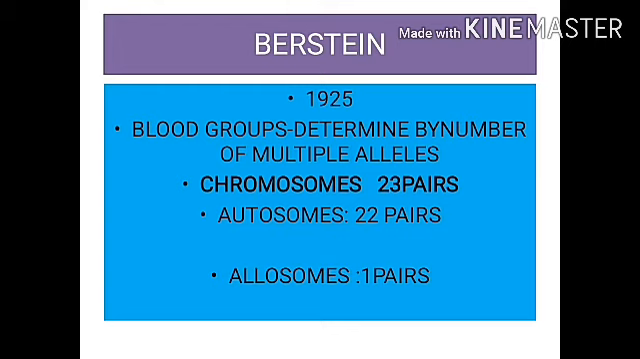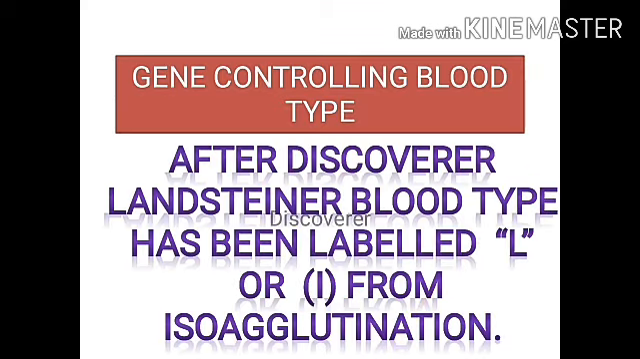Bernstein determined that 3 alleles present on chromosome number 9 determine the blood group. So the blood group of any person is determined with the help of 3 autosomal alleles located on chromosome 9. Who discovered the blood group? Landsteiner discovered it.